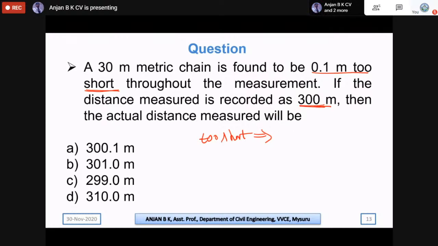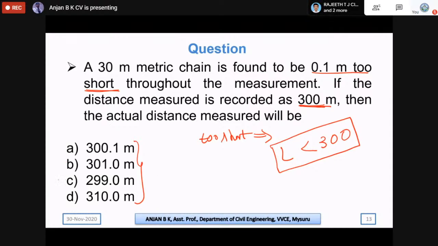We have already discussed this. If it is too short, then the actual distance will be lesser than the measured distance. So in this case, our actual distance will be less than the measured distance, that is 300. Without solving, we can say, if you look into these options, options A, B, and D are more than 300, except option C. Option C is less than 300. So we can check this option as the correct answer.